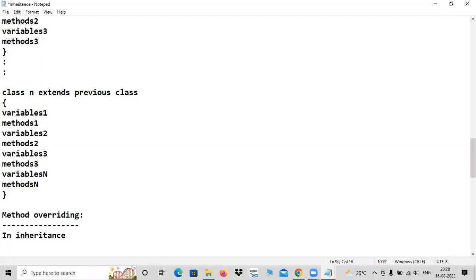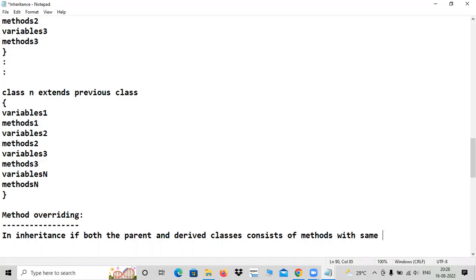In inheritance, if both the parent and derived classes consist of methods with the same name, here also the same name just like overloading, and the signature also the same, that is the difference.